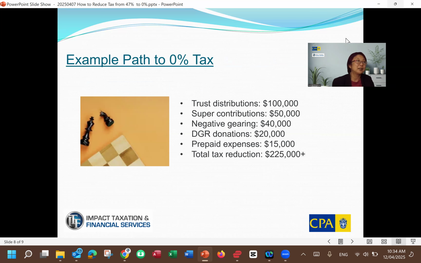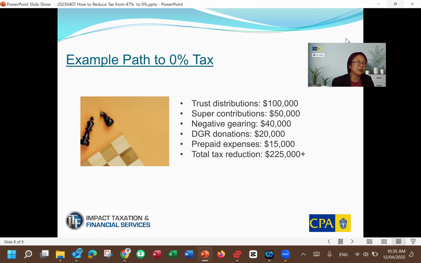Okay. Let's say someone is paying 47% tax. Particularly with trust distribution, if you have 100K income in a business as investment income, you can potentially distribute it to family members to reduce your tax rate. Let's say you choose family members who don't have other income, and then 100K can be distributed to them and reduce your tax to 0.